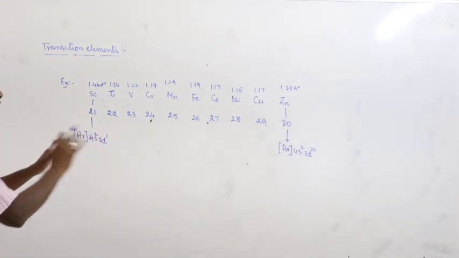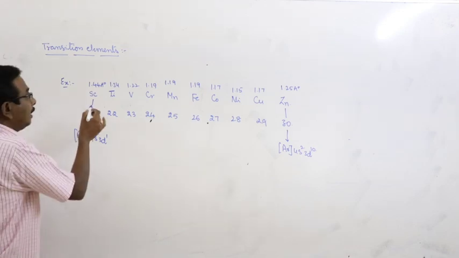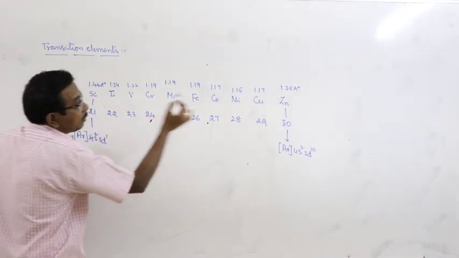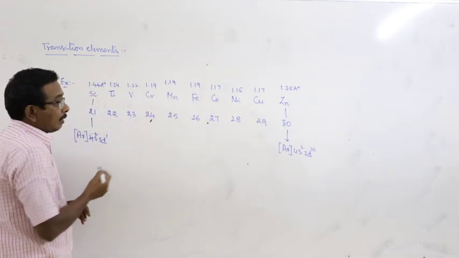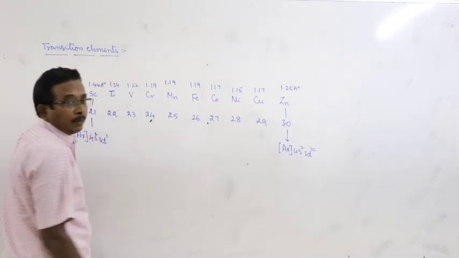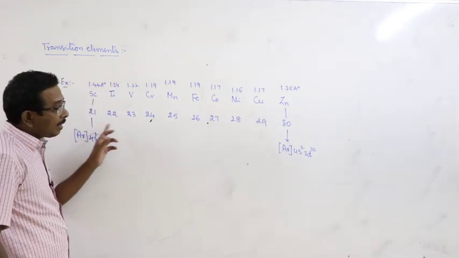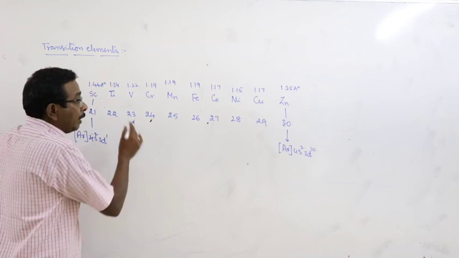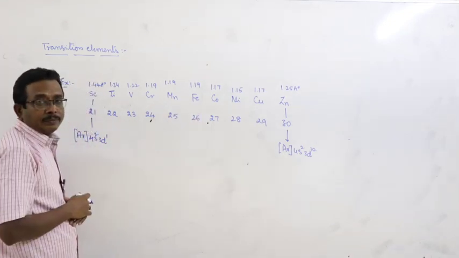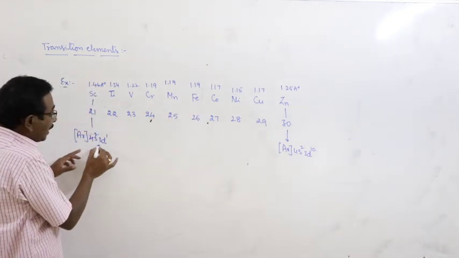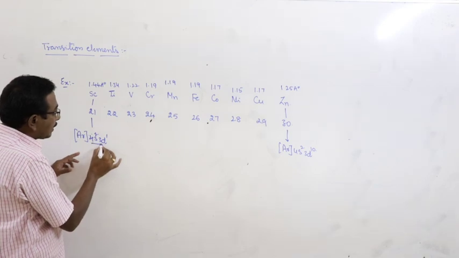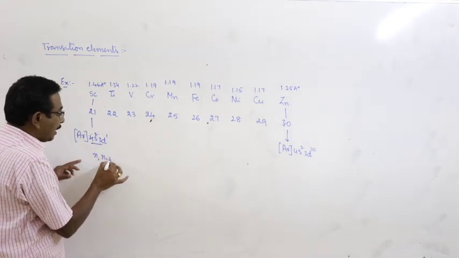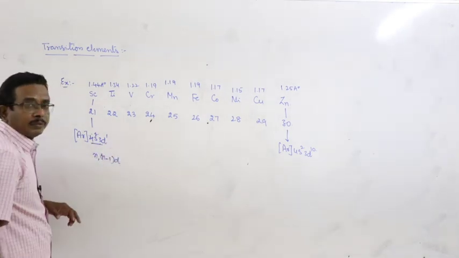What is the reason for that? From scandium to copper, with increase of atomic number, nuclear charge increases. But here the differentiating electron goes into the same n and also n minus 1 d orbitals.